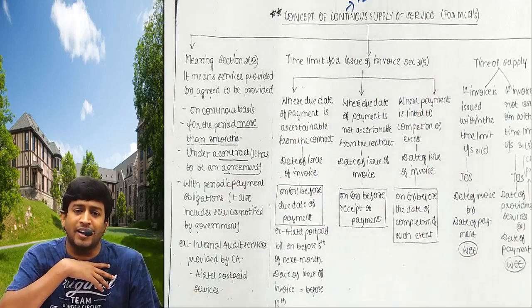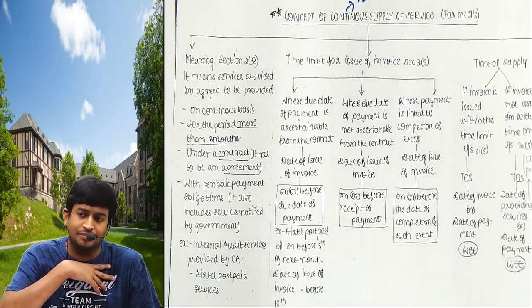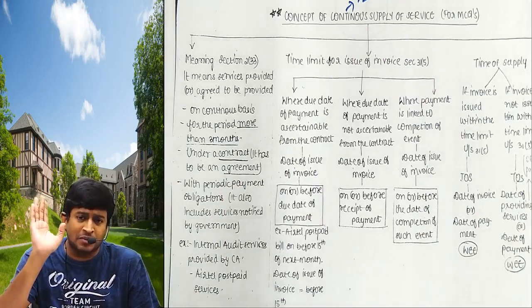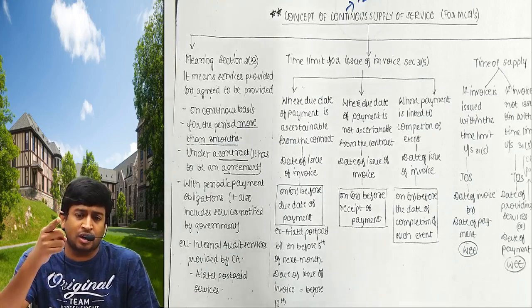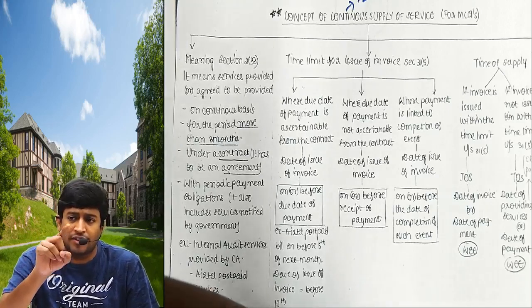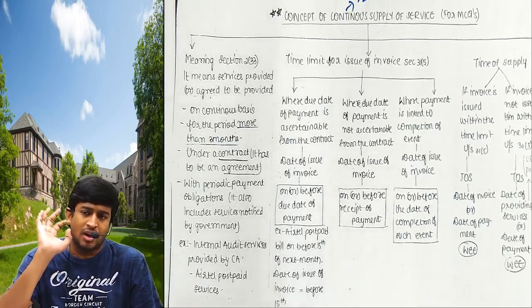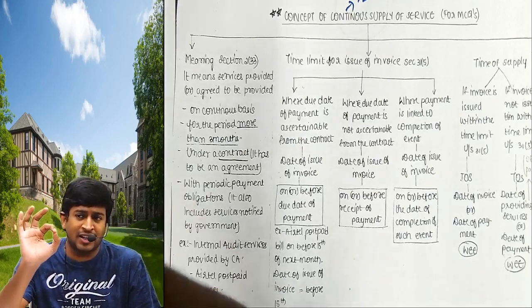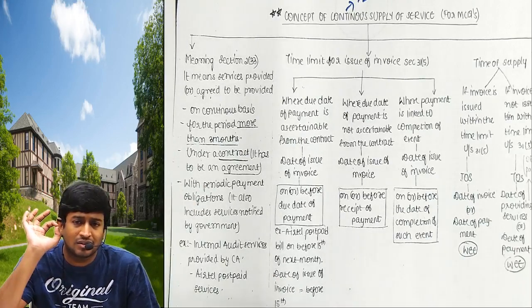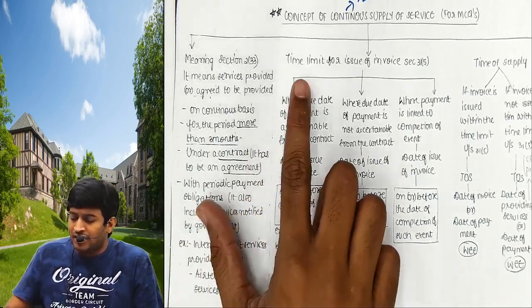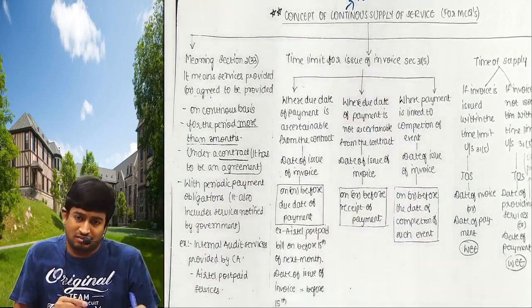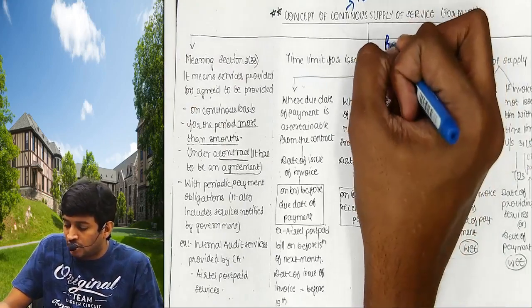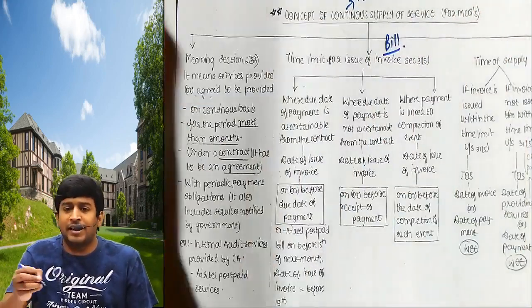I have a postpaid connection of Airtel. He is providing service from last 10 years. Then Airtel can say that I am providing to Raunak continuous supply of services. Now if I have postpaid connection, will he send me the bill? Will he send me the bill? That is called time limit for issue of invoice. Here Airtel will submit the bill.